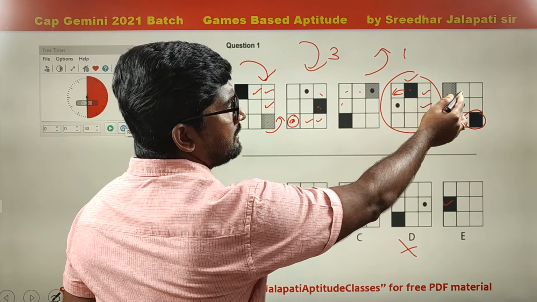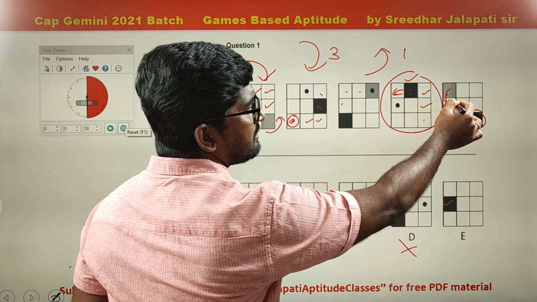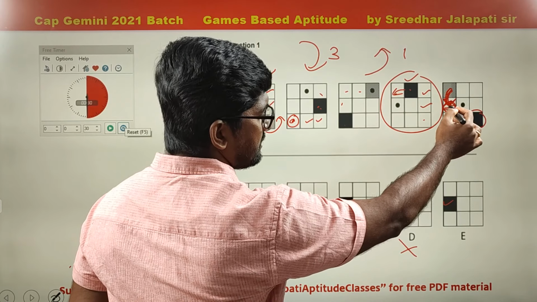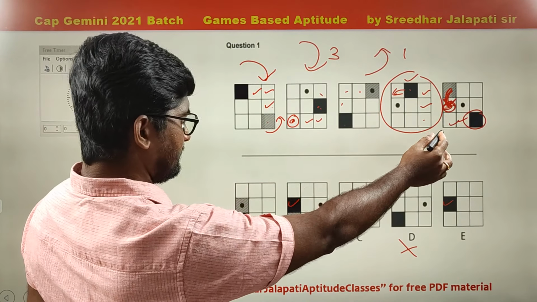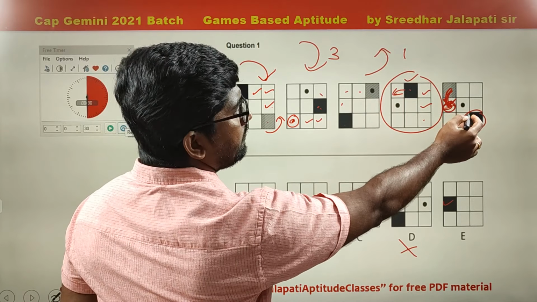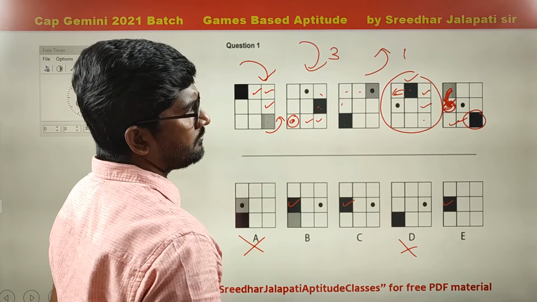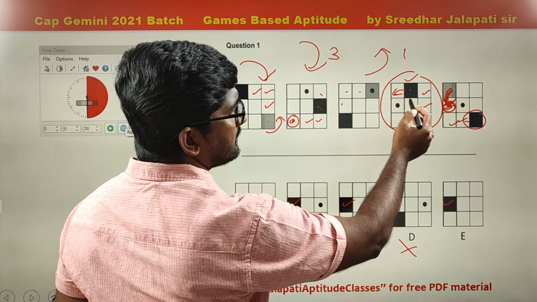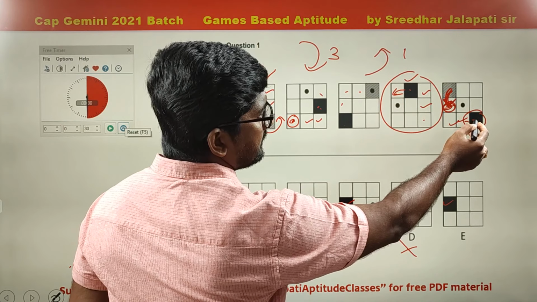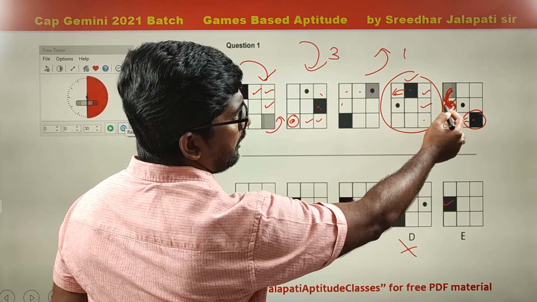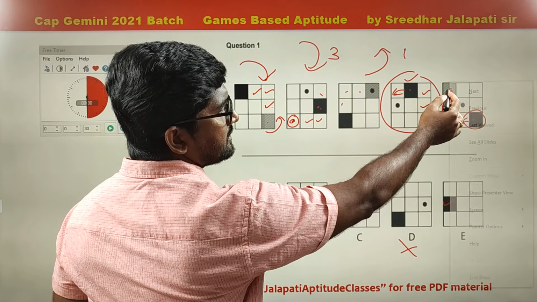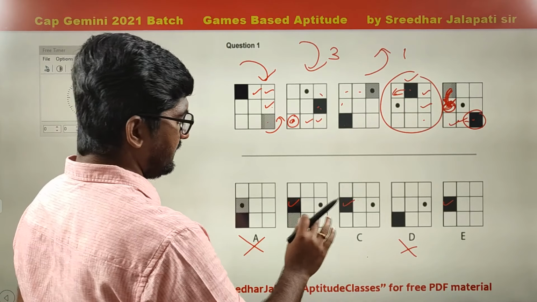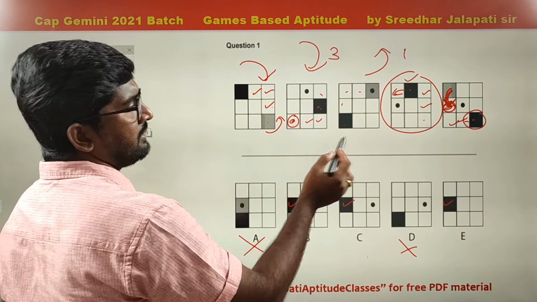Next, this dotted one, 1 place anti-clockwise direction. From here, 1 place anti-clockwise, we get somewhere here. Right? So both again coincided. This shaded one 3 places in clockwise direction, so you will get here. And this one 1 place, so both coincided. Right? Yes. Next, when it comes to the dotted one.